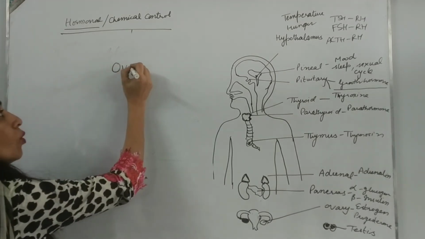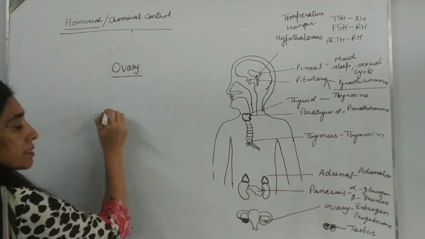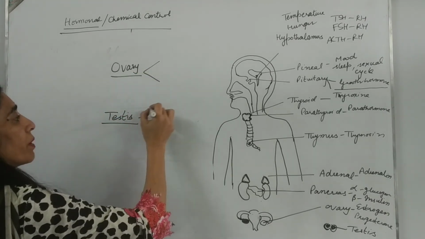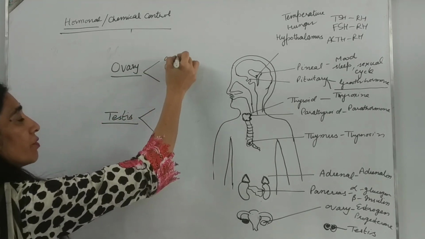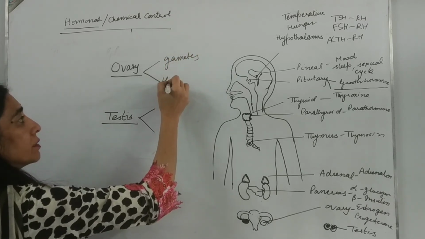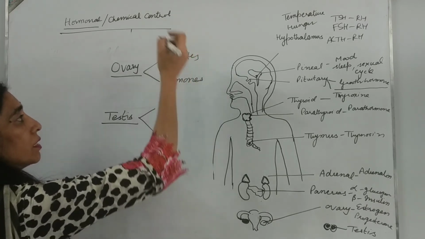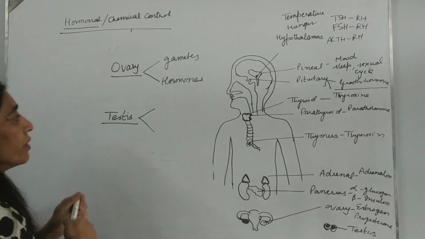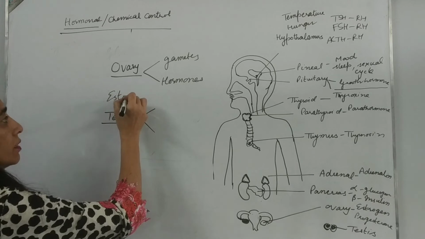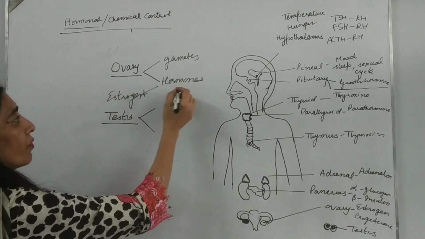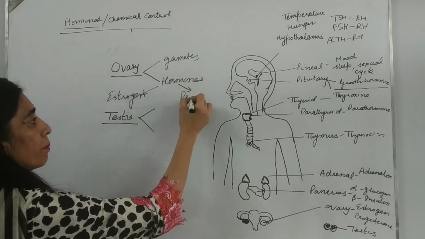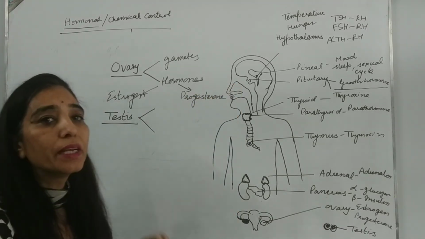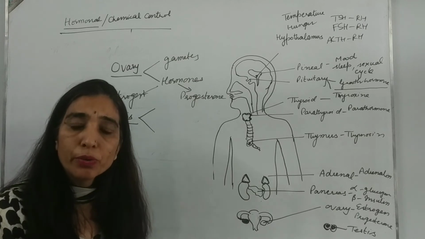These also perform a dual function: one is formation of gametes, and the other part is endocrine in nature, so it releases hormones. In case of females, we have estrogen, which is secreted by ovarian cells, and progesterone, which is secreted by the corpus luteum. Now what is this corpus luteum?